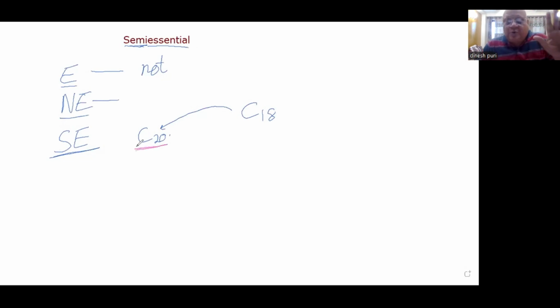But now just pause here. Tyrosine. It can be synthesized from an amino acid called phenylalanine by the phenylalanine hydroxylase reaction. If we go by this logic and call C20 arachidonic acid semi-essential, then by this logic even tyrosine should also be semi-essential, but it is not. So there is something inherently wrong with that concept.